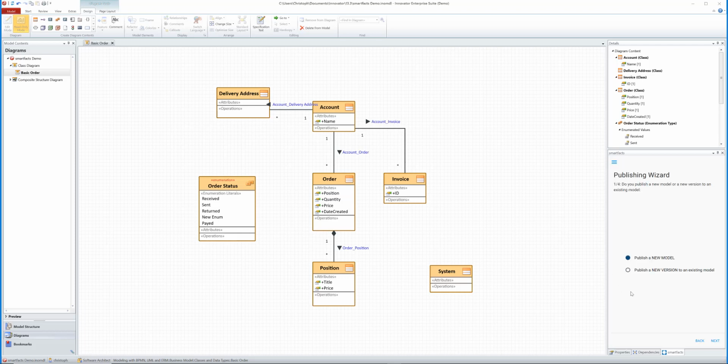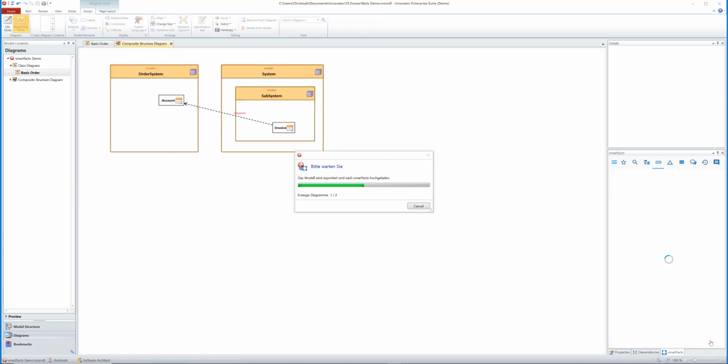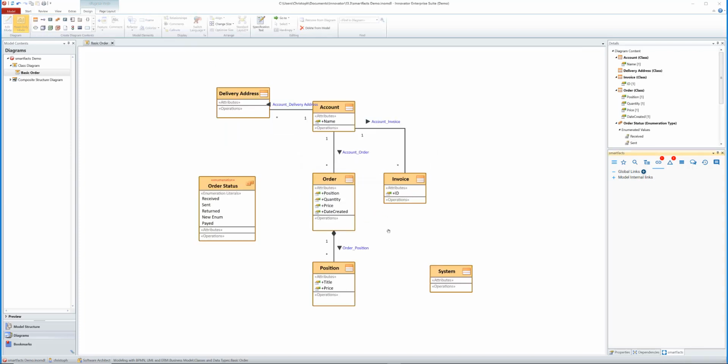In this case, we want to publish a new model, not a new version of an existing model. We say next. We have to find a location where we want to write it to. So we go to publishing demos, and we just call it X01 version 1, and let's go. So this is a small model. It should be fairly quick. So here we are. It is already done.